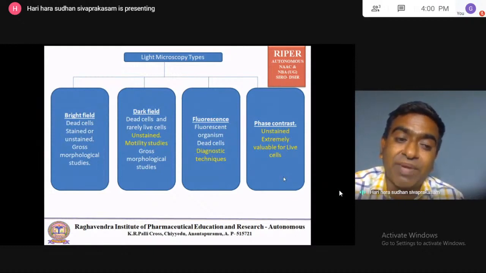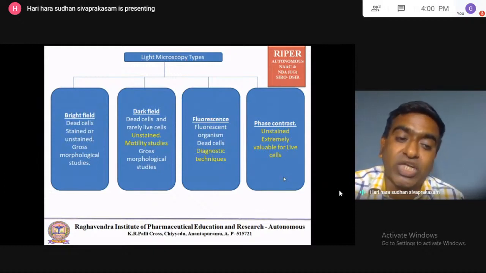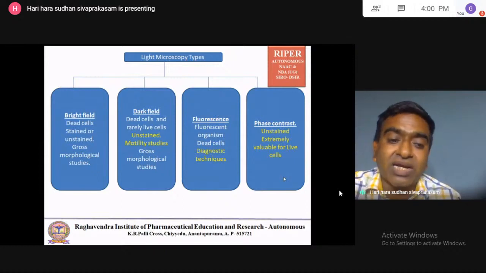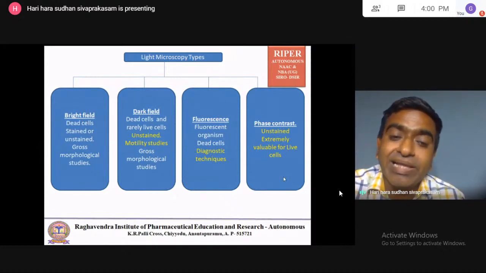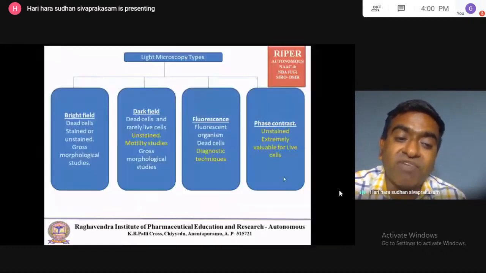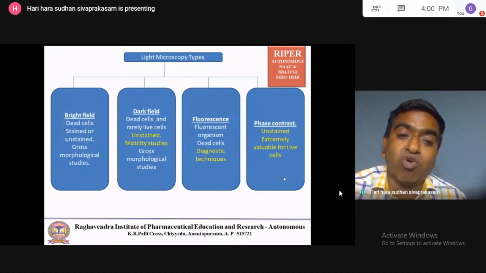Mainly dead cells can be observed in bright field microscopy. Stained or unstained preparations can be observed, so both can be observed, but mainly stained preparations are observed in bright field microscopy. It is used for gross morphological studies. Transmitted light will be used to create the image of the microorganism in bright field microscopy.